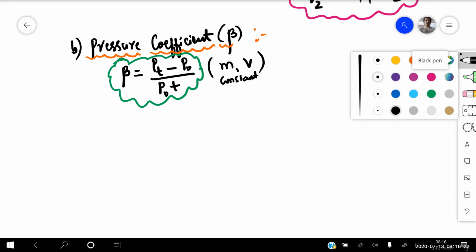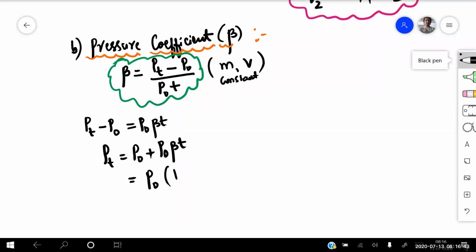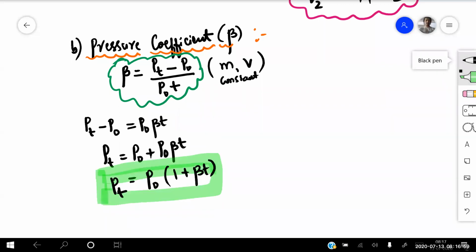In the same way, if I simplify this, pressure at T degree centigrade minus P naught is equal to P naught into beta into T. Taking P naught to the other side, Pt is equal to P naught plus P naught into beta into T. That means taking P naught as common, this will be 1 plus beta into T. So pressure at T degree centigrade is Pt equal to P naught into 1 plus beta into T.